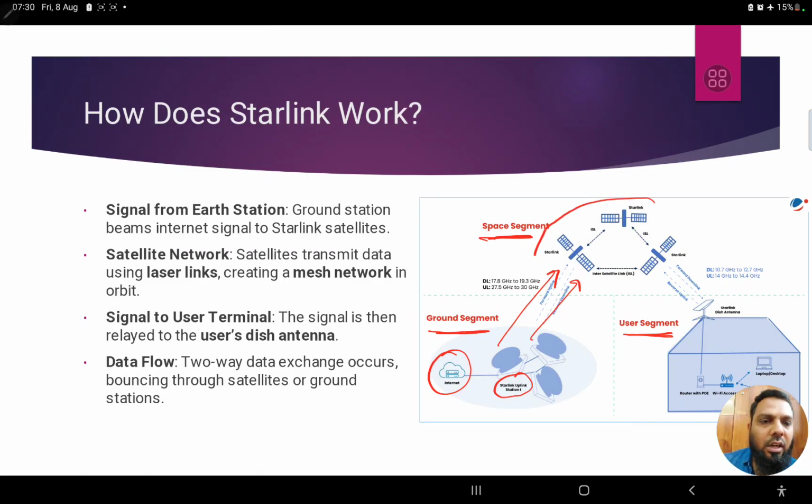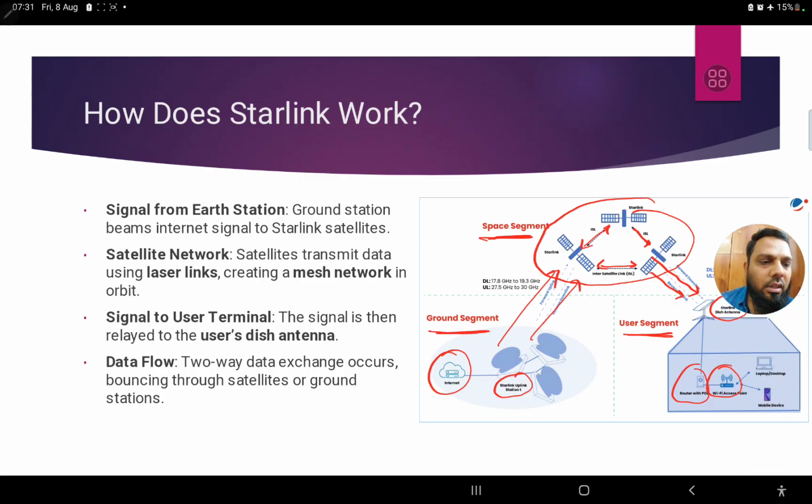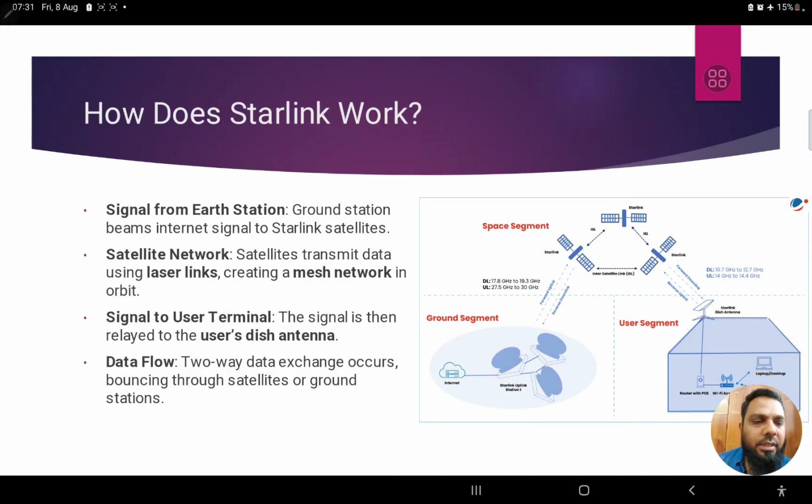In space there is a constellation of satellites which are linked to each other, and with this link, they are able to provide the internet connectivity. Now this is the dish that has to be installed on top of the home, called a Starlink dish antenna. This antenna is connected to the router and then the Wi-Fi access point, whereby the laptop and all the other devices like we are using today in our homes will be connected. So this is the basic idea.